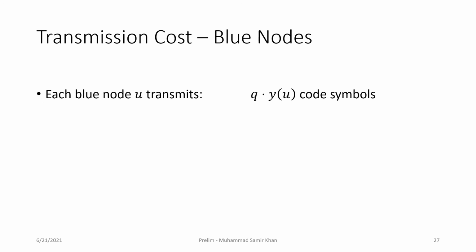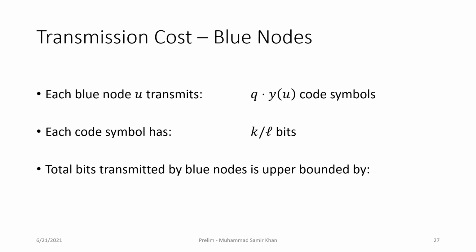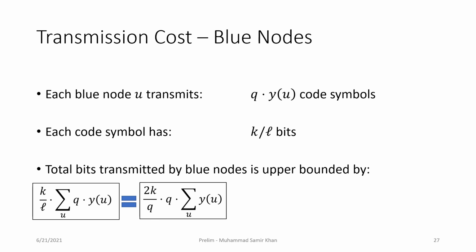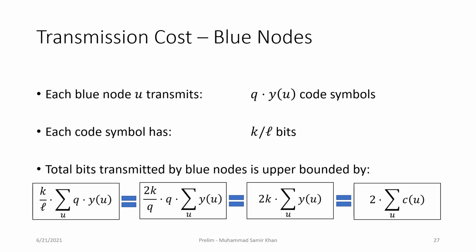For the blue nodes, each blue node U transmits Q times Y of U code symbols. These are the total code symbols that were assigned to U from the Reed-Solomon code word. Now each code symbol is K over L bits long, so the total transmission cost of the blue nodes can be upper bounded by K over L times M, where M is the total number of code symbols in the Reed-Solomon code word. Expanding that, we get K over L times Q times the total normalized weight of the LP solution. We expand L and the two Q's cancel out, so we eventually get 2K times the normalized weight of the LP solution, which is equal to 2 times the actual cost of the LP solution.